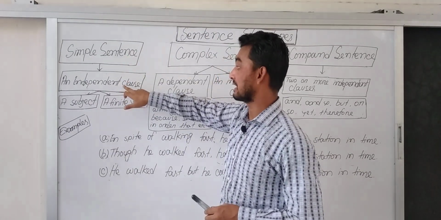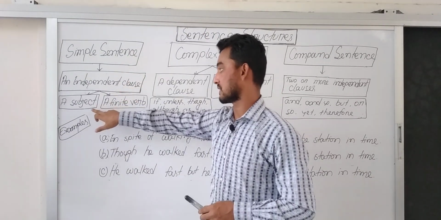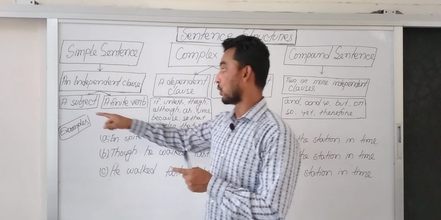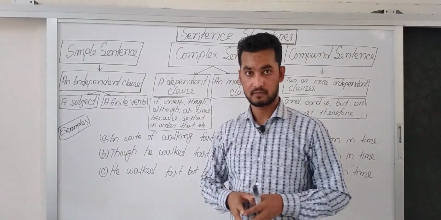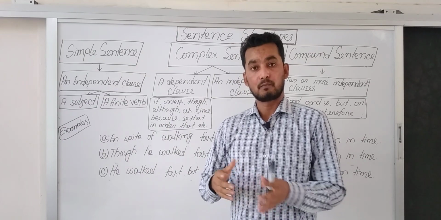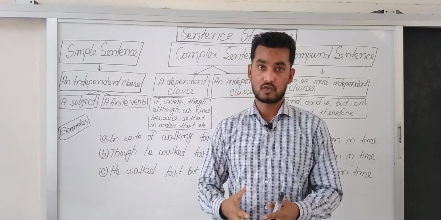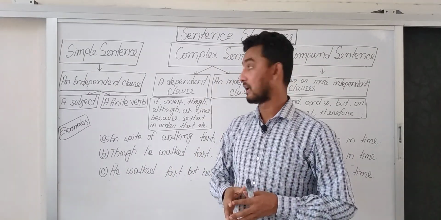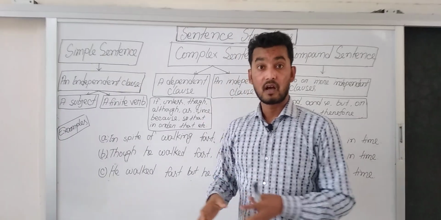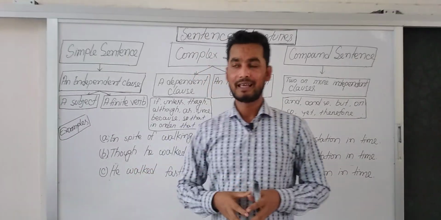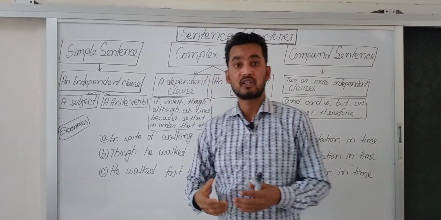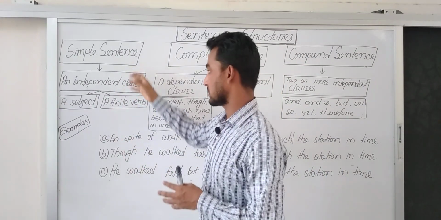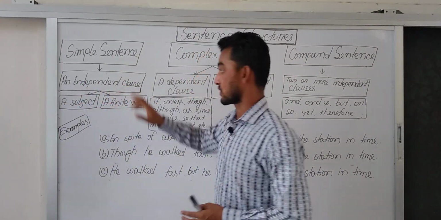Simple sentence is an independent clause which has a subject and a finite verb. In a simple sentence, there will be only one subject and one finite verb. In other words, in a simple sentence, there will be only one clause, that is independent clause. And an independent clause is a completed thought. An independent clause can express its meaning without depending on others. In a simple sentence, there will be an independent clause, dear students.